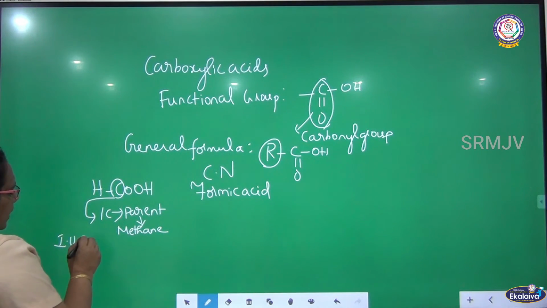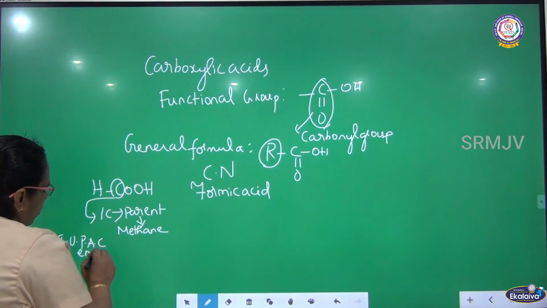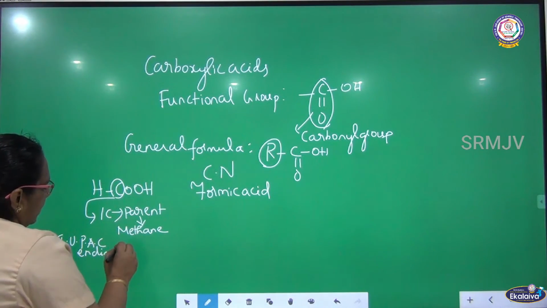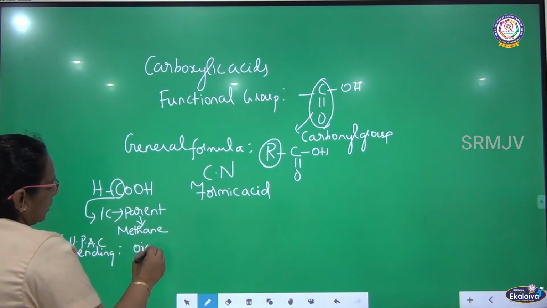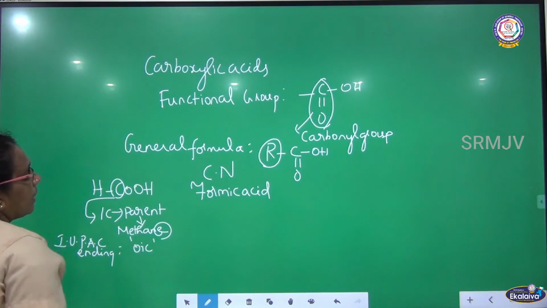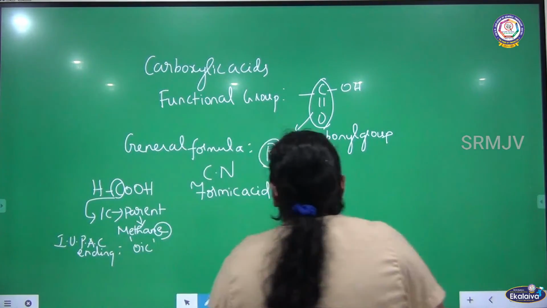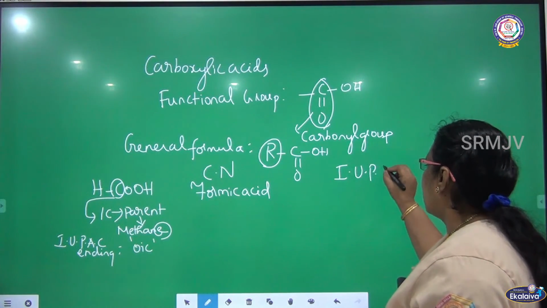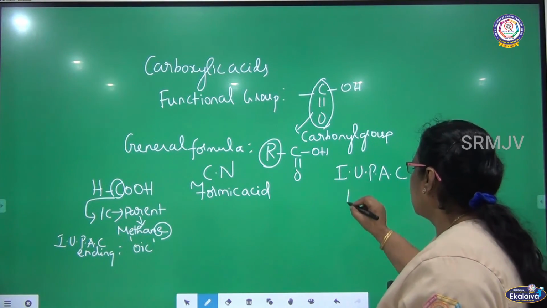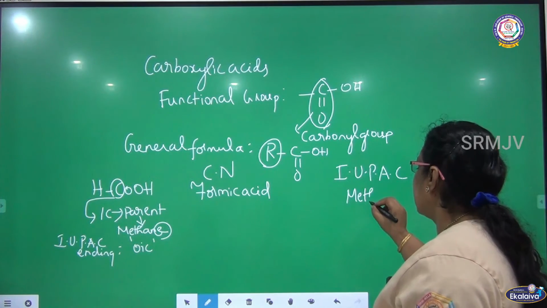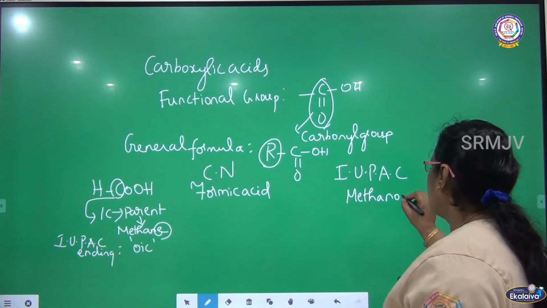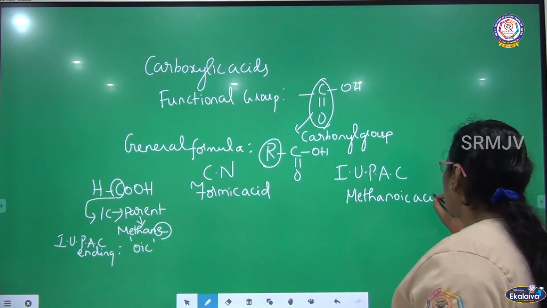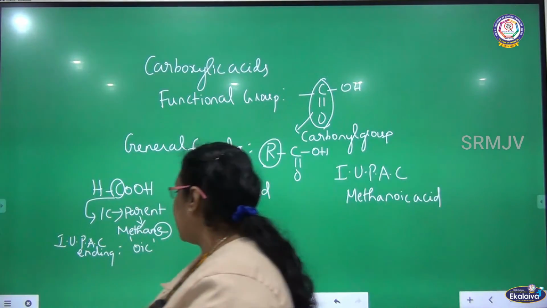What is the IUPAC ending? Rub the T and add OIC. So you will be getting methanoic acid. So the IUPAC name will be methanoic acid. What is the next member of the series?